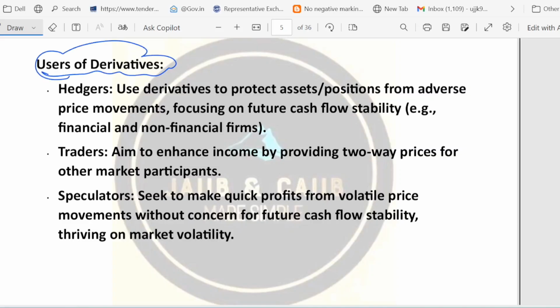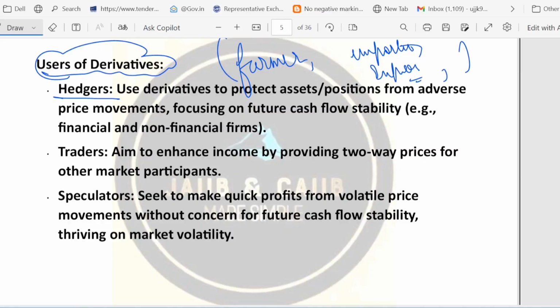Users of derivatives. So hedger. Hedger is one user. Hedger means what? Hedger means farmer, right? Importer, exporter, right? Corporations. These are called hedgers. So they are the users of derivatives. Why do they use derivatives? To protect against the price movement, right? They use derivatives to protect against the price movement. That is one important point.